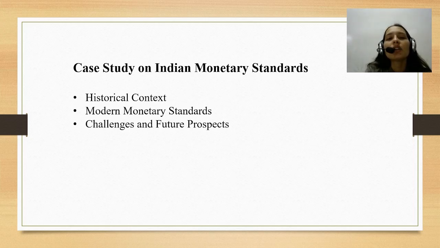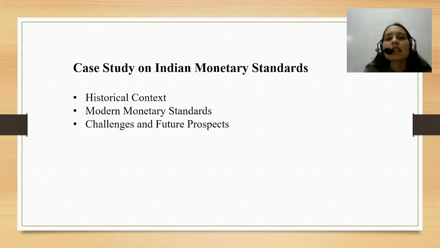After the colonial era came the post-independence era from 1947. From 1947 to 1950, India initially retained the British currency system. The Indian rupee was pegged to the British pound until 1966.